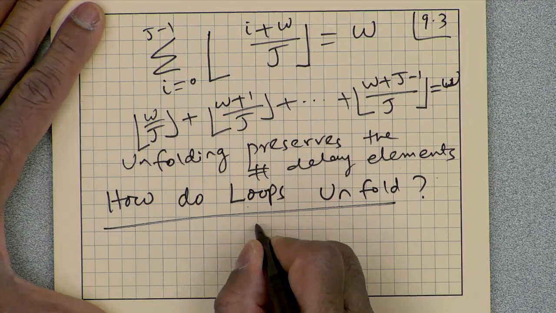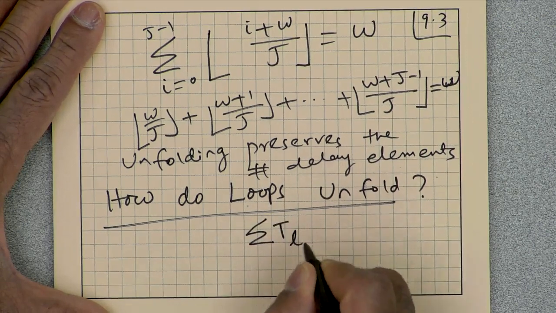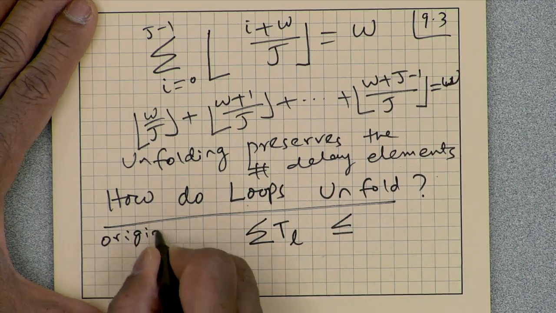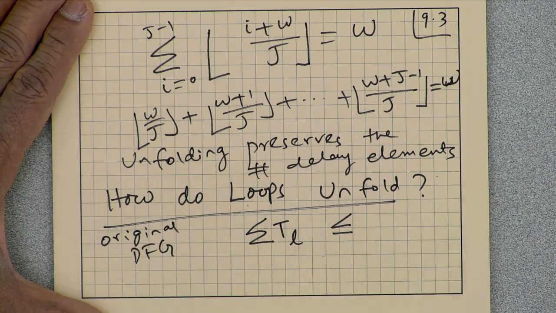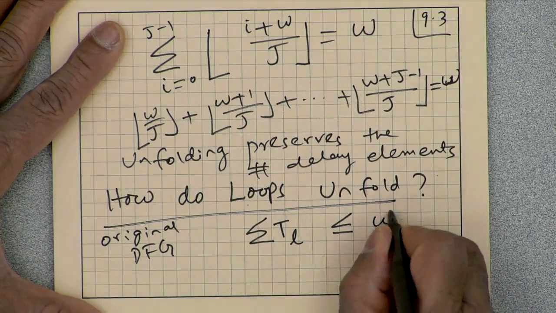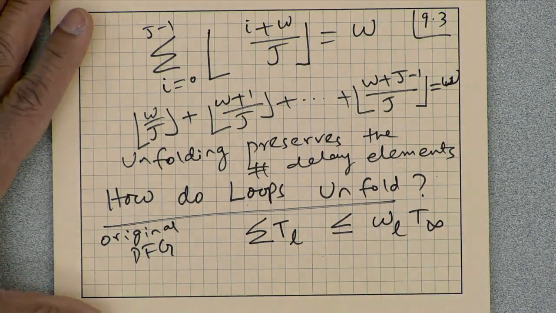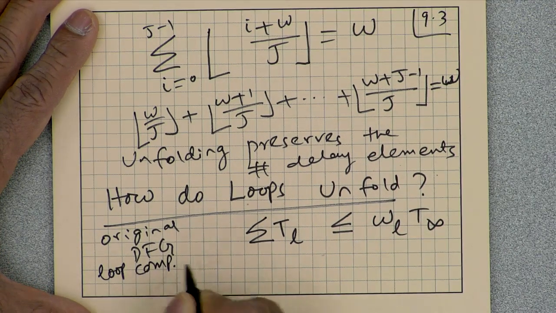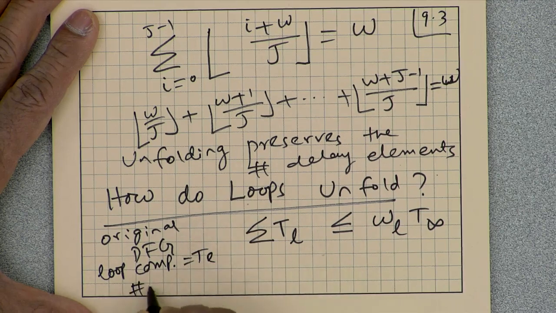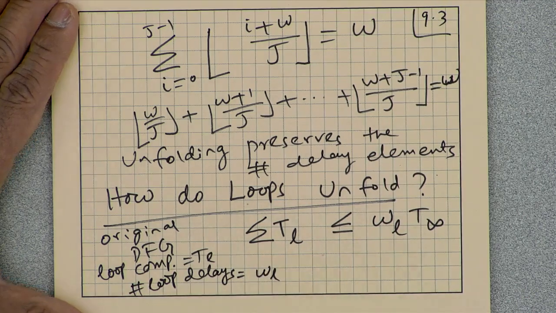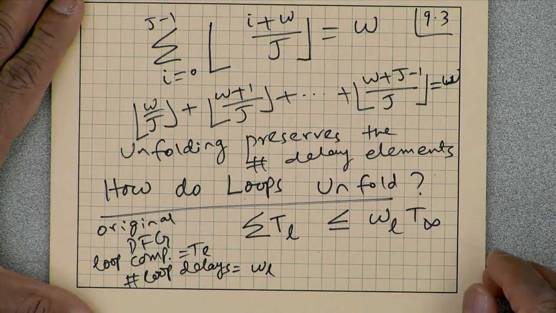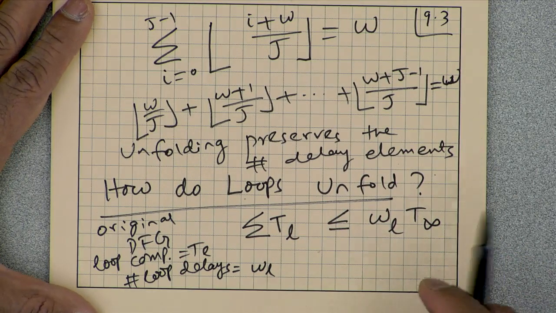So, let us say that I have a certain loop in the original data flow graph that satisfies this inequality. The original data flow graph loop computation time is T L, and the number of loop delays is W L. We know that the iteration period bound T infinity will be the max of all loop bounds.